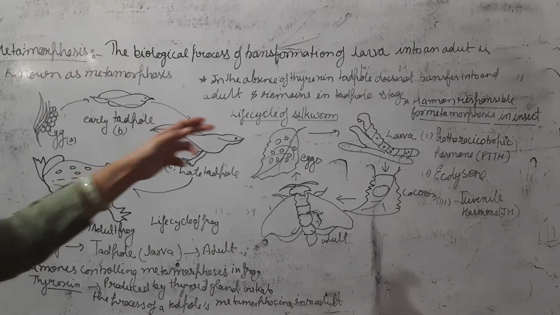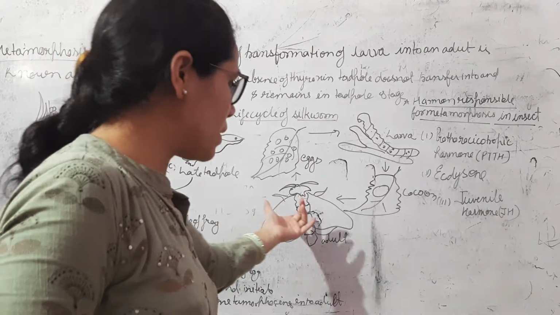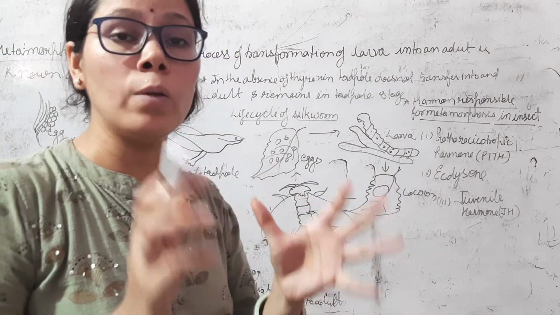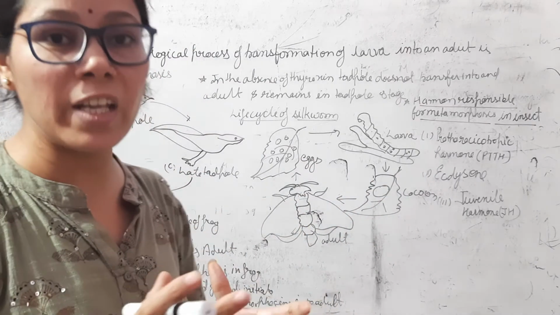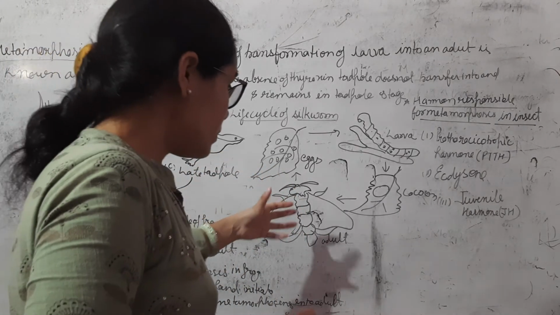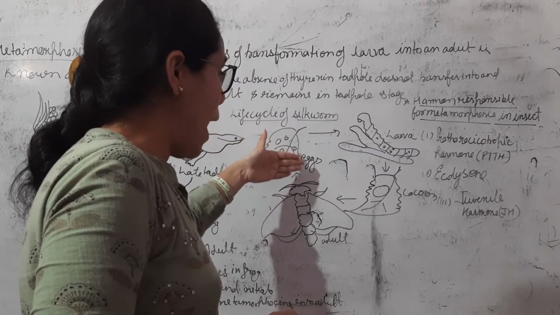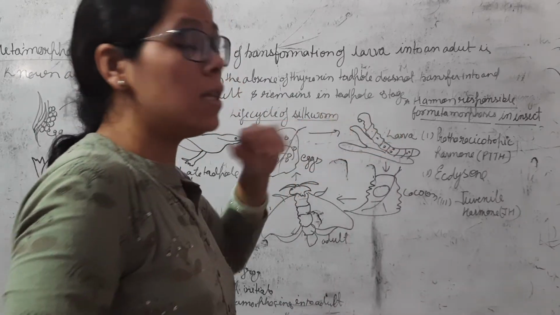Now we talk about the life cycle of the silkworm. This is the silkworm, which grows on mulberry leaves and feeds on the leaves of the mulberry plant. It lays eggs on mulberry leaves. This egg converts into the larva.